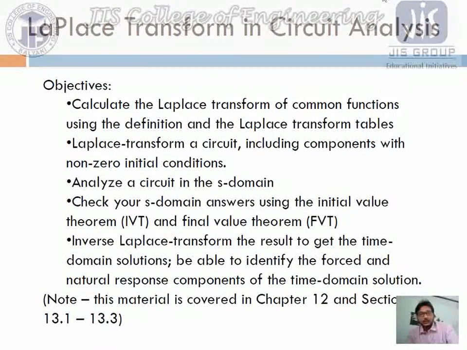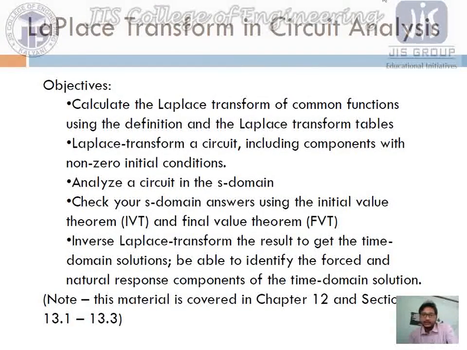The objective of this Laplace transformation for electrical circuits is to find the Laplace transformation of some common functions, or of circuits including components with non-zero initial conditions. Suppose a normal circuit is given with inductors and capacitors that are not previously charged; then no problem at all, we can easily solve the circuit.